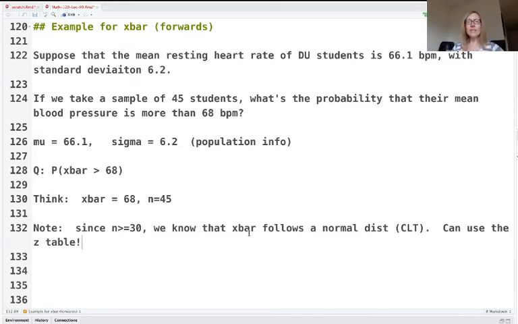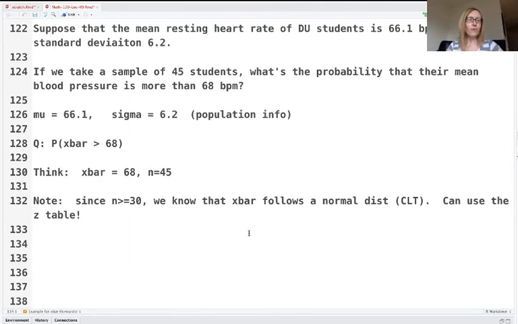But before we use the z table, we need to get a z-score. So let's do that. For our z-score, remember, how do z-scores work? It's a fraction. On top, it's observed minus expected, and on bottom, it's the standard deviation. I'm going to abbreviate it like that. All z-scores work like this. We've been doing z-scores for a long time in this class, we're going to keep doing z-scores for a long time, and they all have the same basic format.